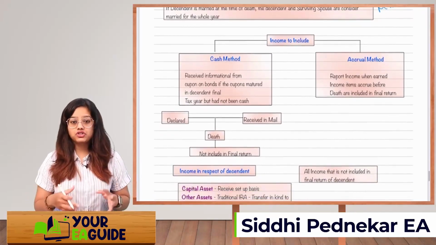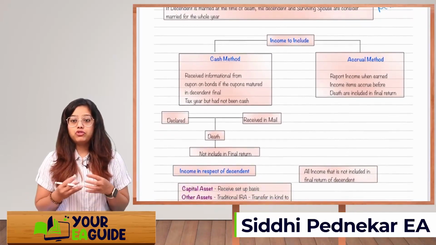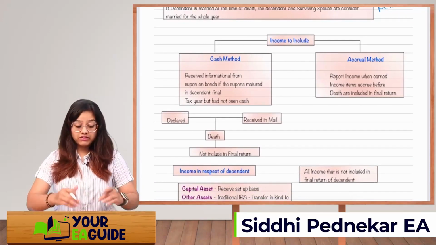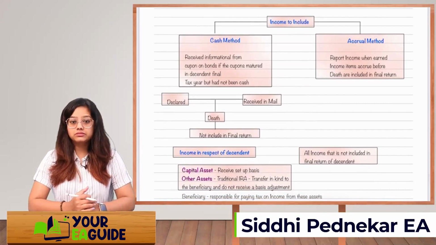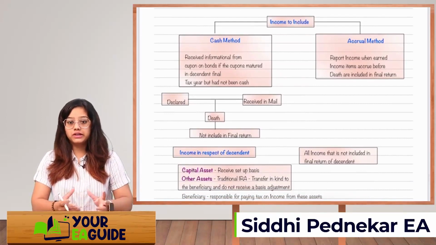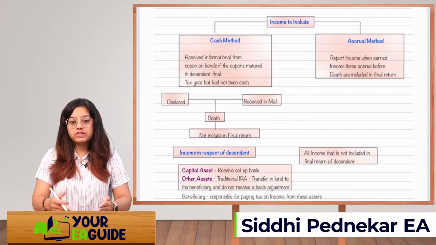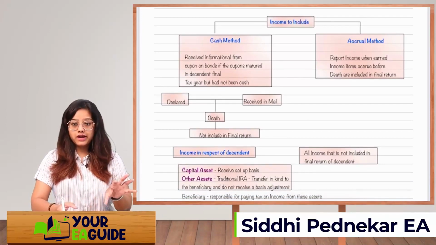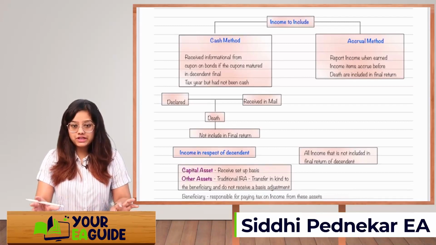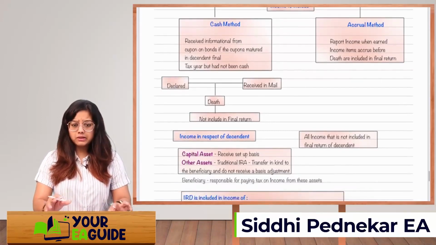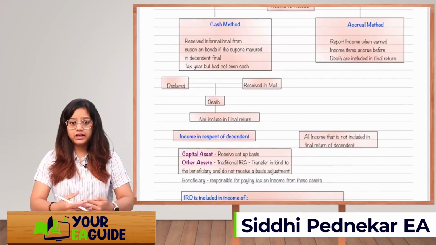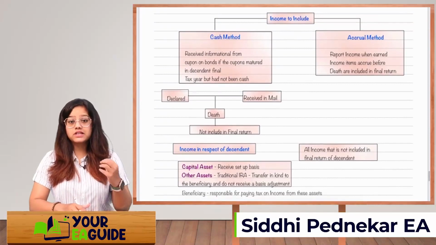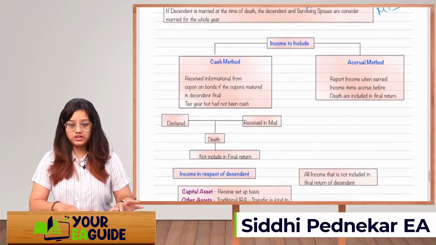If it is a cash method, then you will have to consider only those incomes which are actually received. There will be confusion whenever there is a declaration of dividend or some other income which is declared and then received on a later date. So when the death occurs between the declaration date and the date we receive the amount, then you are not going to include the income, because it is just declared and not yet received, if you are following a cash method.